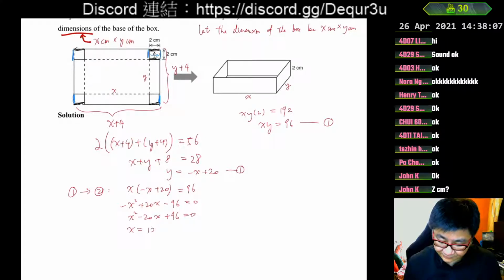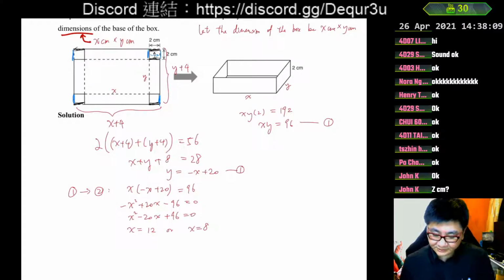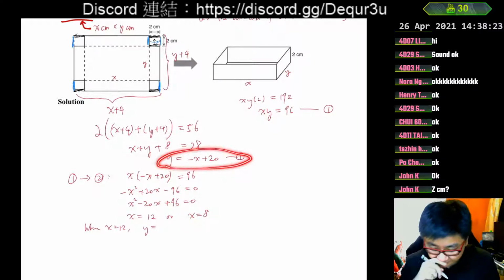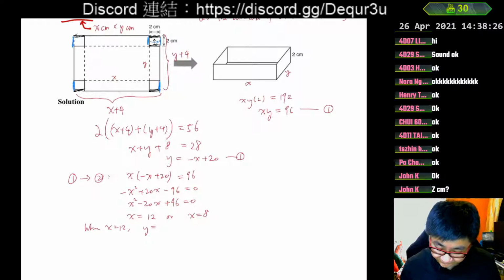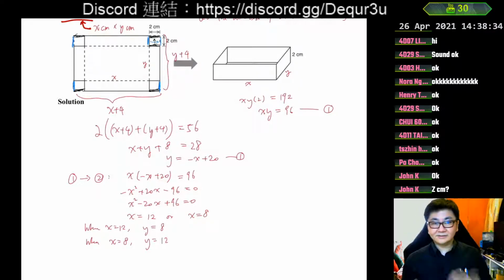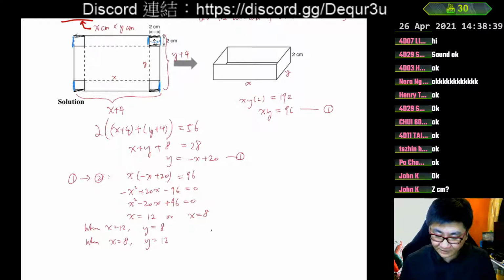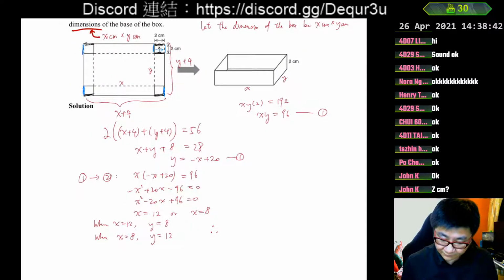It seems that x is 12 or x is 8, because 12 times 8 is 96 and 12 plus 8 is 20. After having the x, we also find the y. When x is 12, according to the equation for y, it is negative 12 plus 20, so y is 8. When x is 8, incidentally, it's just a reverse of x and y. That means those are the same size, the same dimension. So in fact they refer to the same pair. It's just 12, 8 and 8, 12, same pair.